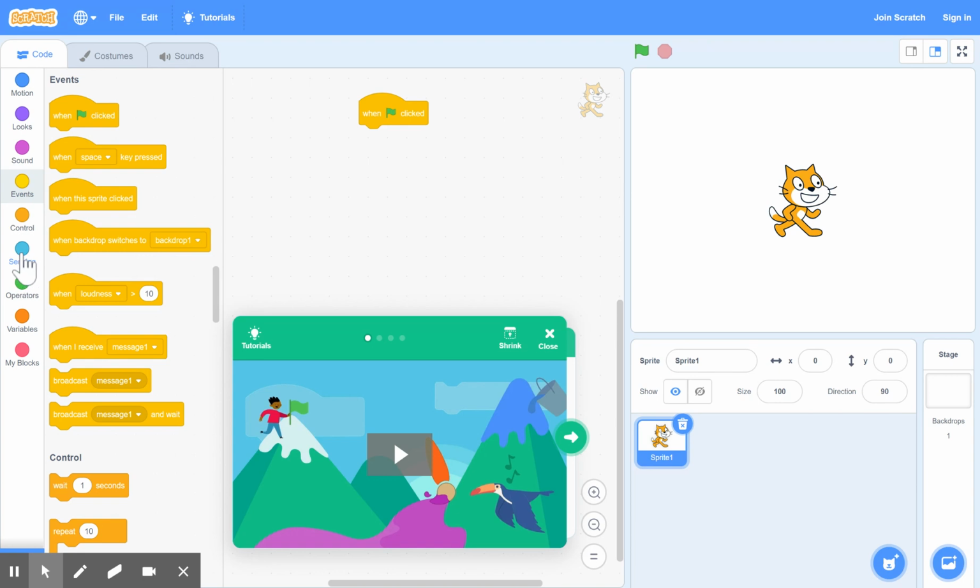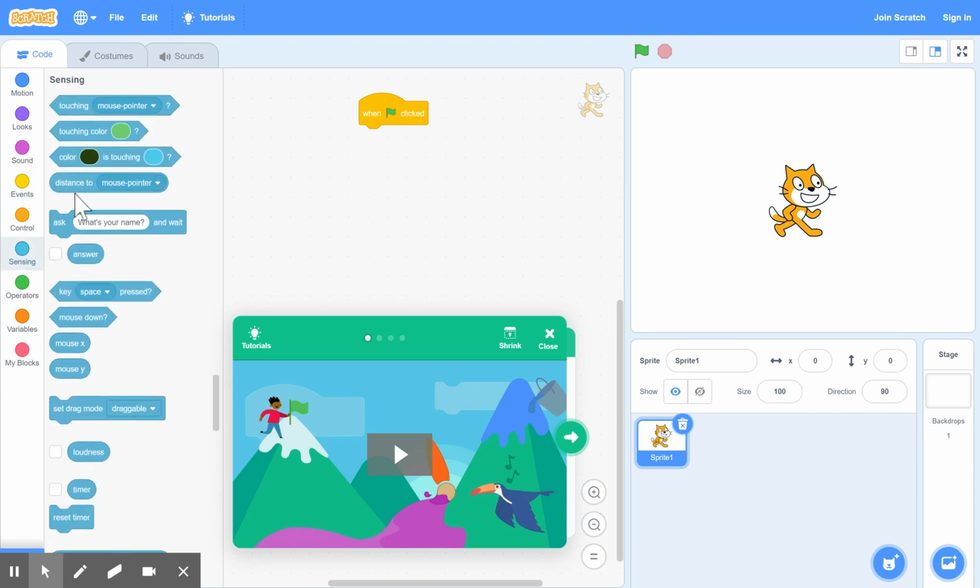So we need sensing. So go to sensing and ask. "What is your name?" is the default question that you can ask. So we'll drag that out here and we'll change the question to our own question. For example, what is the capital of Ireland?